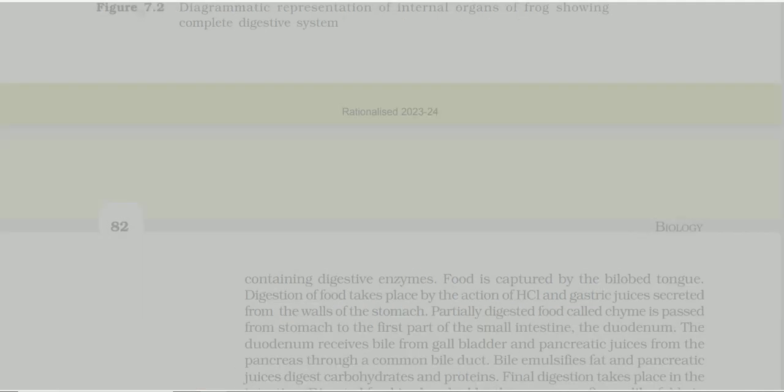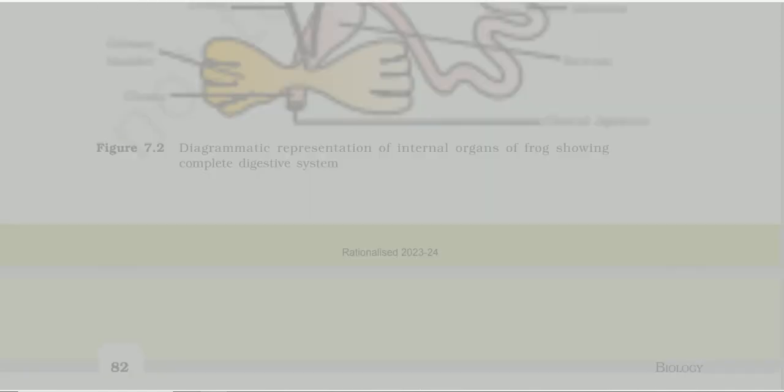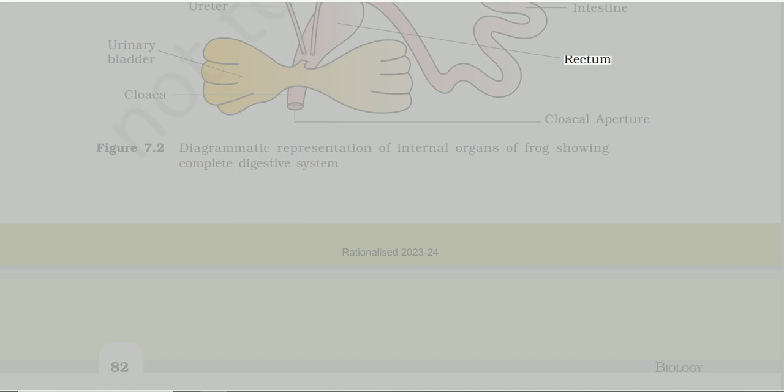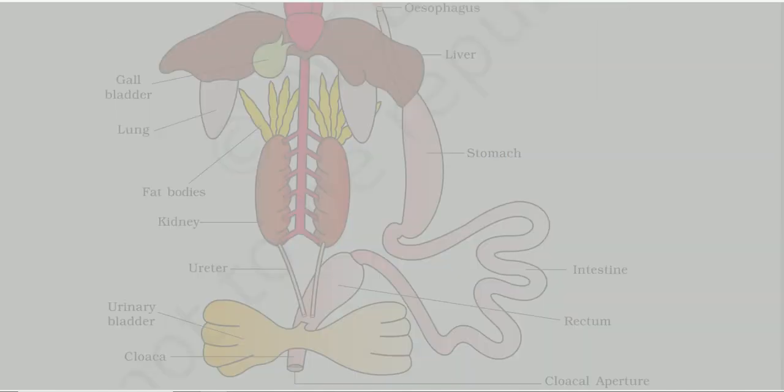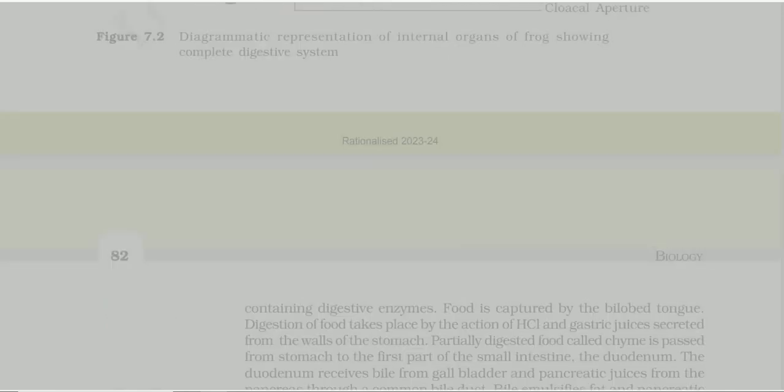Figure 7.2 Diagrammatic representation of internal organs of frog showing complete digestive system. Ureter, intestine, rectum, cloaca, urinary bladder, oesophagus, liver, stomach, kidney, gallbladder, fat bodies, lung, heart, cloacal aperture.